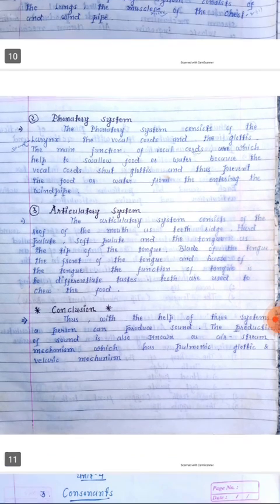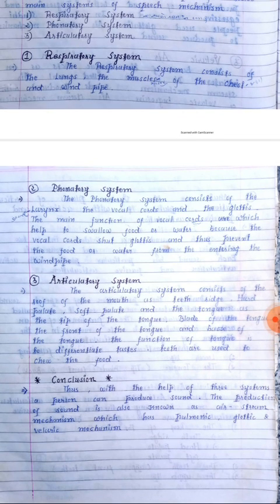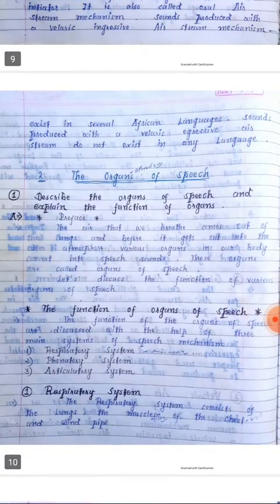So the conclusion: with the help of three systems, a person can produce sound. The production of sound is also known as the airstream mechanism, which includes pulmonic, glottalic, and velaric mechanisms. So both the question of airstream and this one, which talks about the organs of speech, are somehow similar, just because they both talk about some mechanism, the body parts which connect with the air and lungs and come out through the mouth.